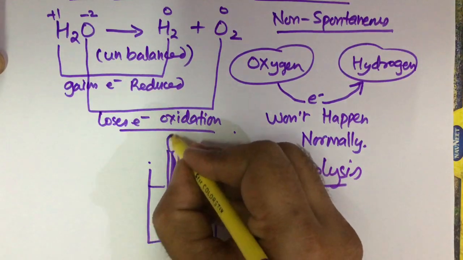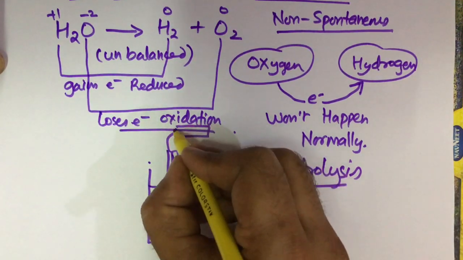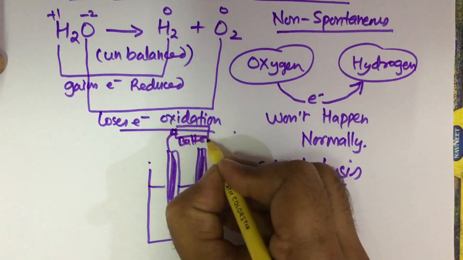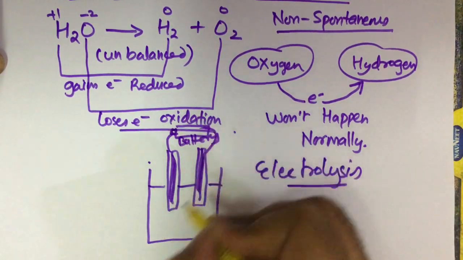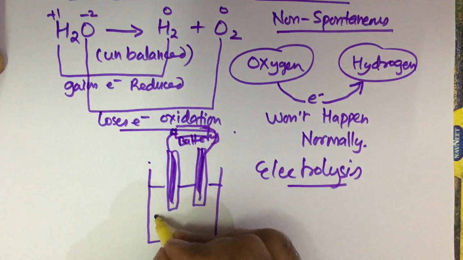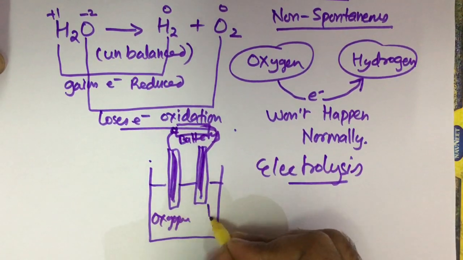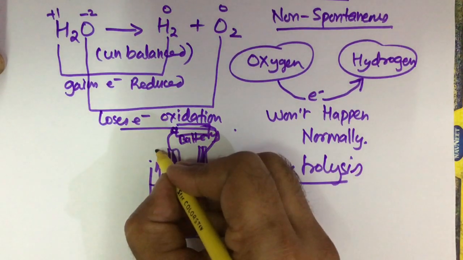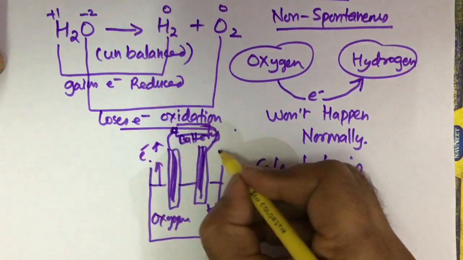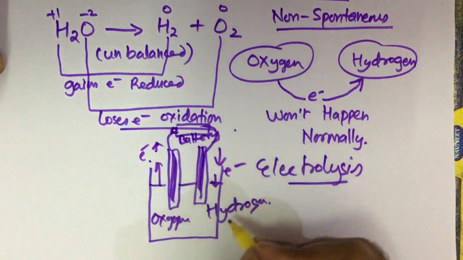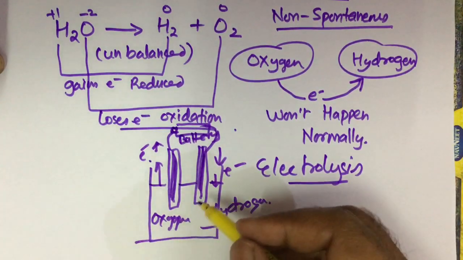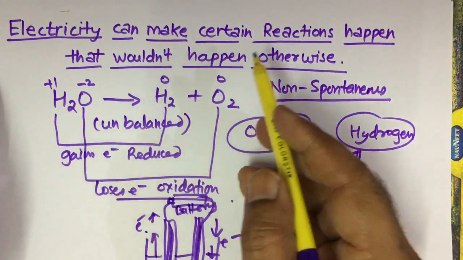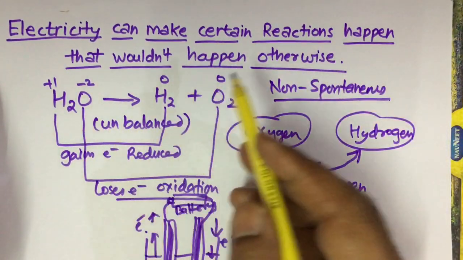Electrolysis by using some battery. Electrons get transferred from oxygen to hydrogen. So this is the case where electricity can make certain reactions happen that wouldn't happen otherwise.